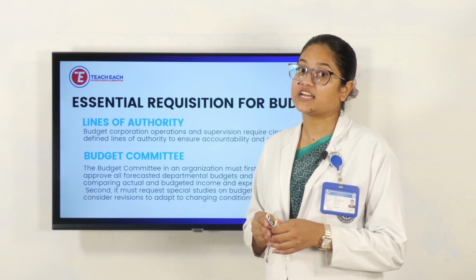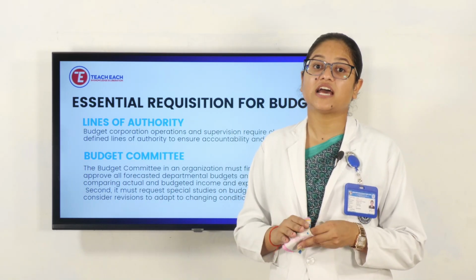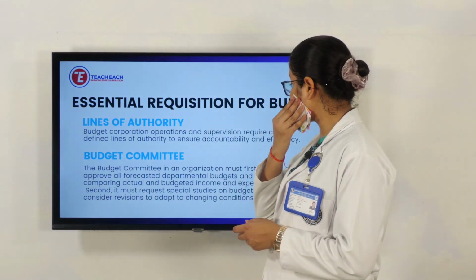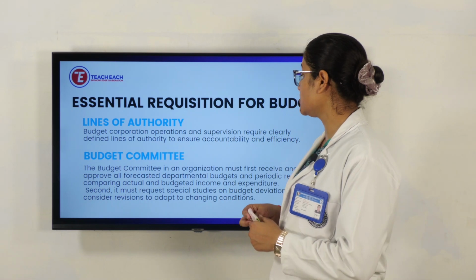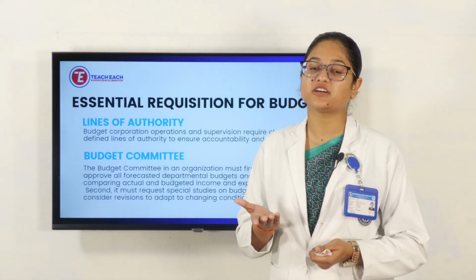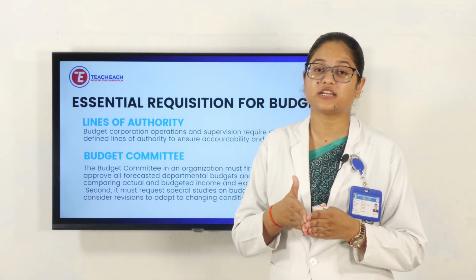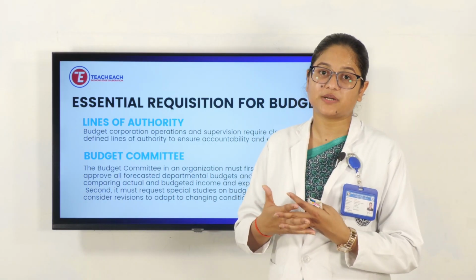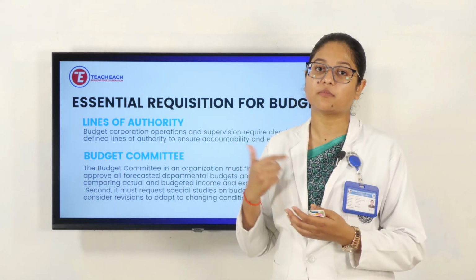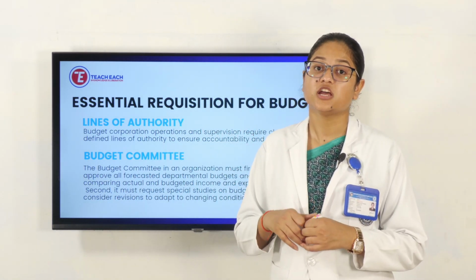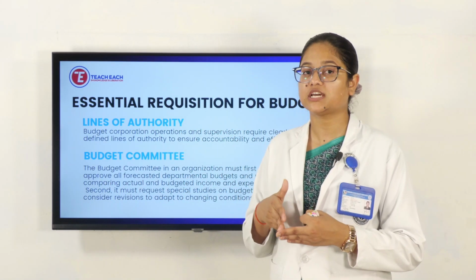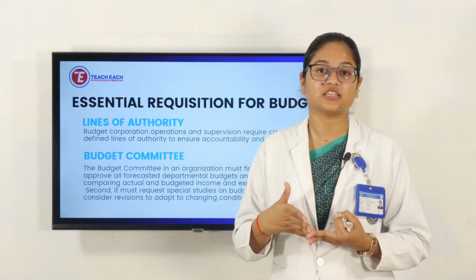Then lines of authority. There should be a limitation, there should be supervision, and the higher authorities have to have a look at that. Budget operations and supervision require clearly defined lines of authority to ensure accountability. Means to whom we give the responsibility and how capable they are in that responsibility. Members are not allowed to withdraw money or use it for personal work. The higher authorities need to check where the money is going, and without their permission no funds should be released for anything.